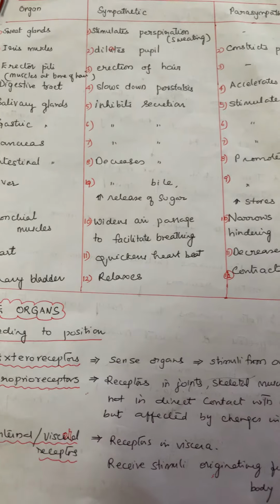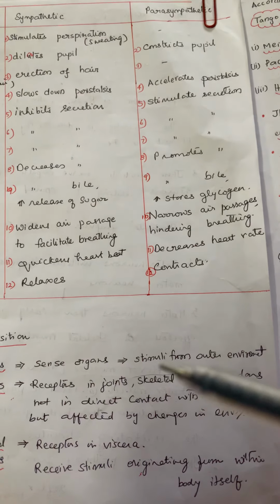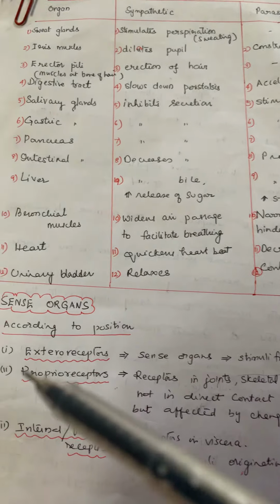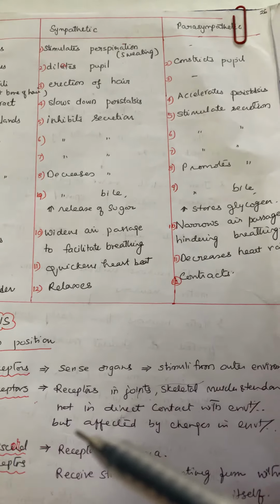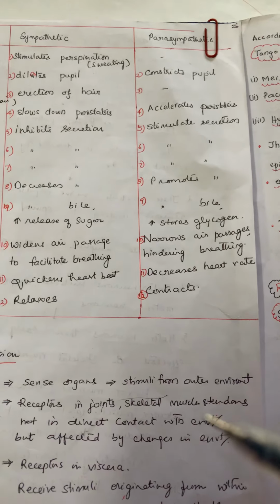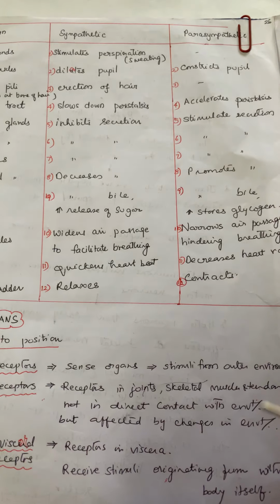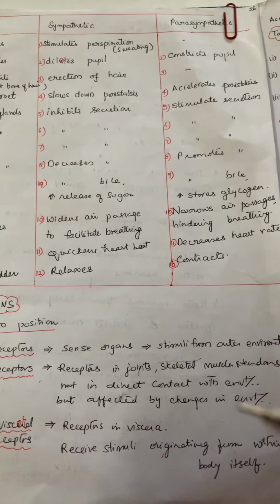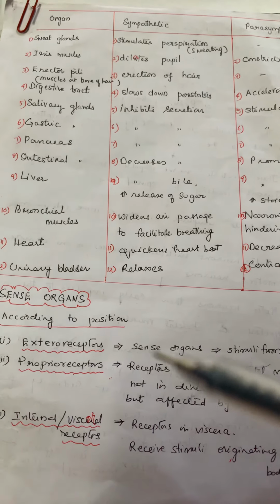receptors, namely exteroreceptors. These are the sense organs that receive stimuli from the outer environment directly. They are exteroreceptors. Proprioreceptors are the receptors present in joints, skeletal muscles and tendons, which are not in direct contact with the environment, but they are affected by changes in the environment. So they are called proprioreceptors.